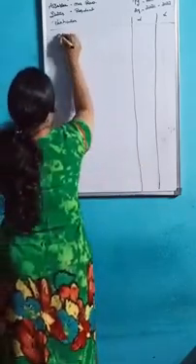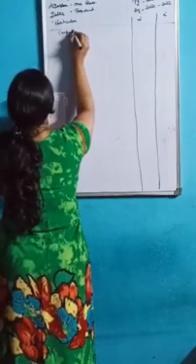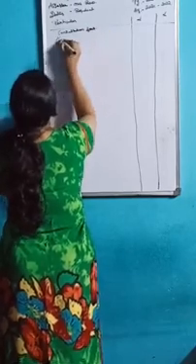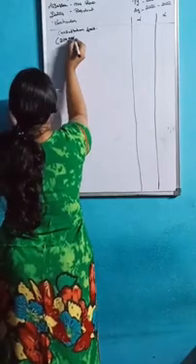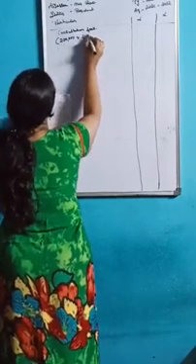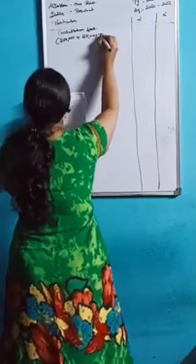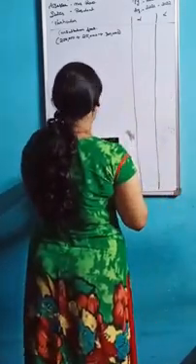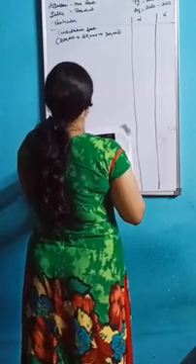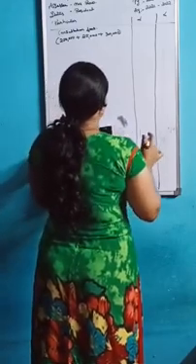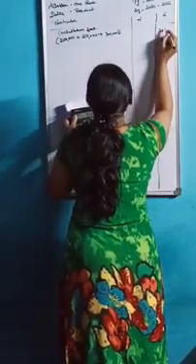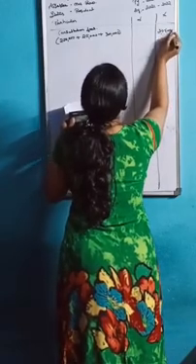So consultation fees is 2,50,000 plus 25,000 plus 30,000. So how much will you get? You will get 3,05,000.